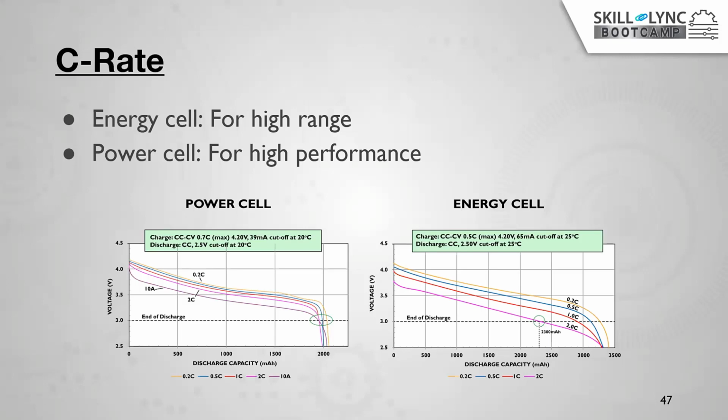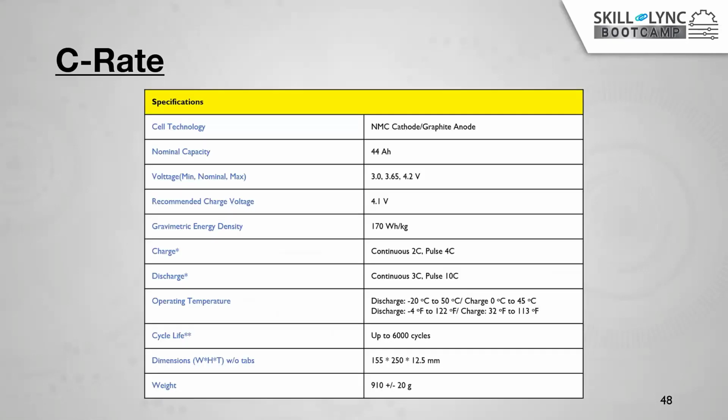If you go for the racing car, in the racing car we require more power in less time. There we will use these power cells, which are capable of discharging or charging very fast, right? Whereas in normal conventional vehicles where we require high range but with normal speed, we can go for these energy cells. Okay.